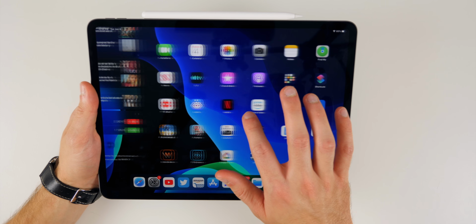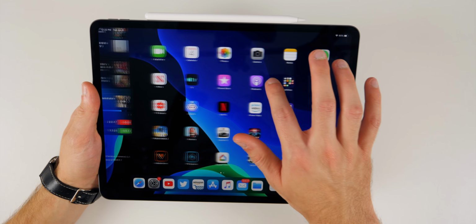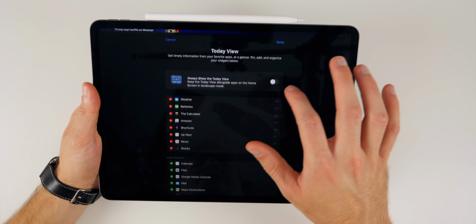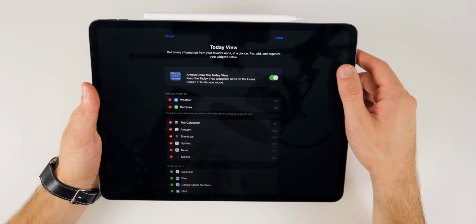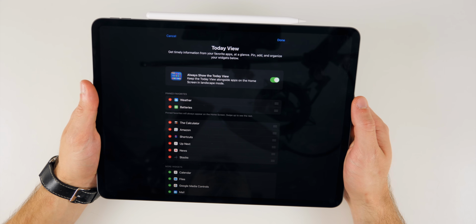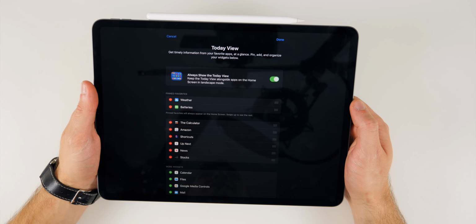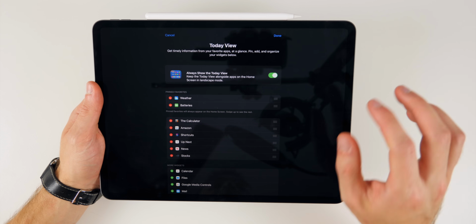We can swipe over to access it, but I just think that it looks a lot better and a lot more like iOS 13 when it is always shown on the home screen. And it's not very obtrusive, so it's not going to take away from the home screen and make it look tacky or anything like that, which is probably the number one thing I was worried about going into this keynote.